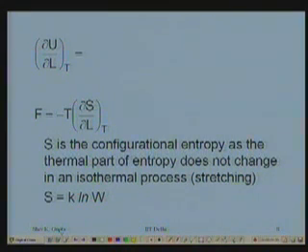Well, in an experiment it is also possible for you to measure the change in internal energy at a constant temperature of the elastomer.